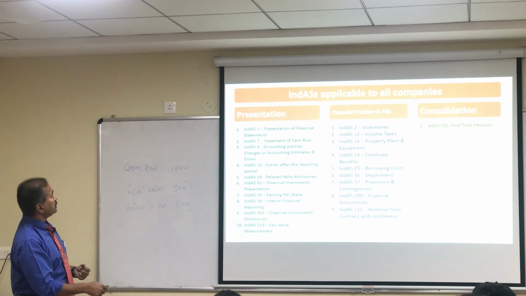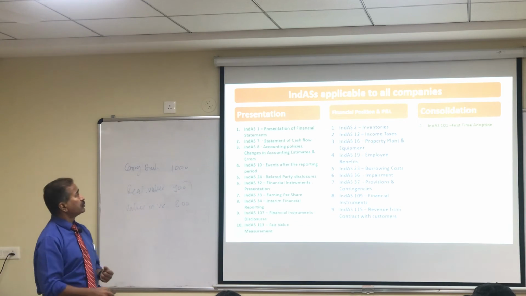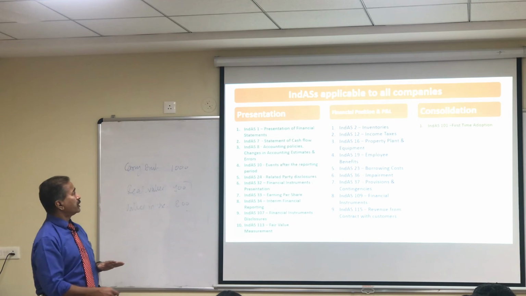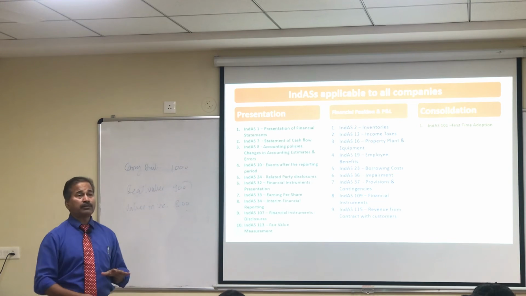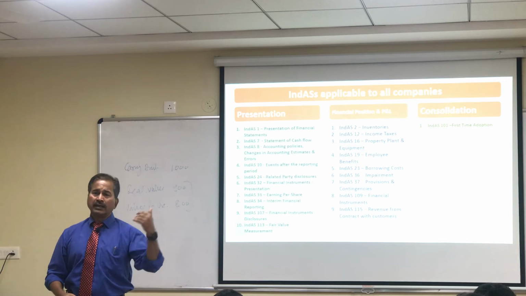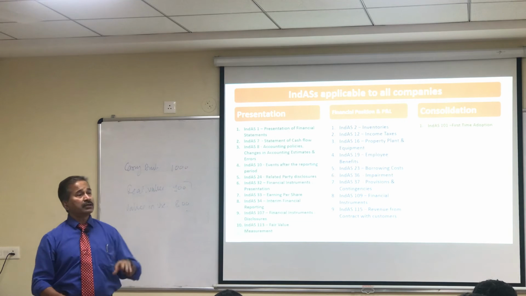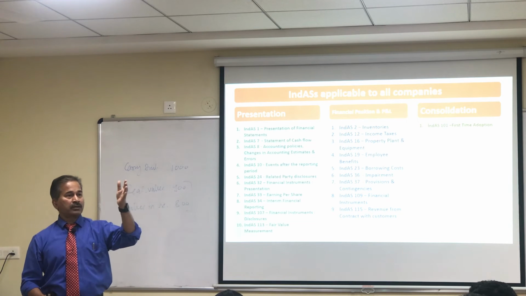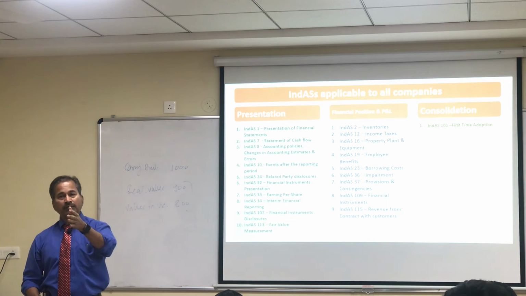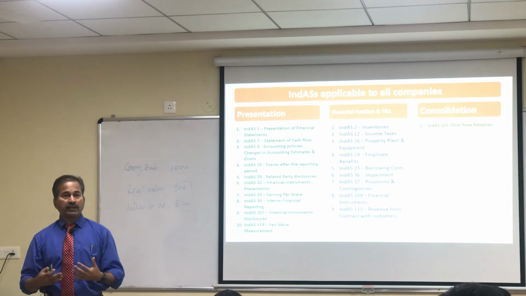Likewise, these are related to the presentation, including Ind AS 13, which is on fair value measurement. Financial position related: inventories, income tax, property, plant and equipment, employees, borrowing cost, impairment. These will also be applicable in respect of all companies, right? Isn't it? So any company will, in one way or the other, have to have these. And finally, consolidation related, one is going to be applicable to every company. So whether it's a separate company or a standalone company or a consolidated company, Ind AS 101 would be applicable whenever the company is going for adoption of the Ind AS the first time.